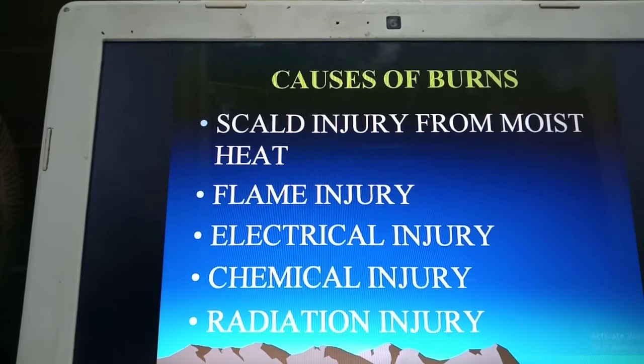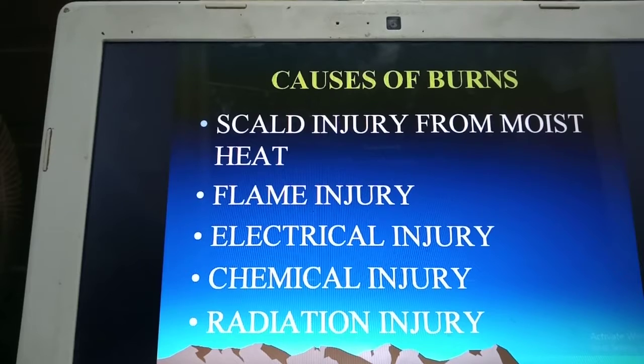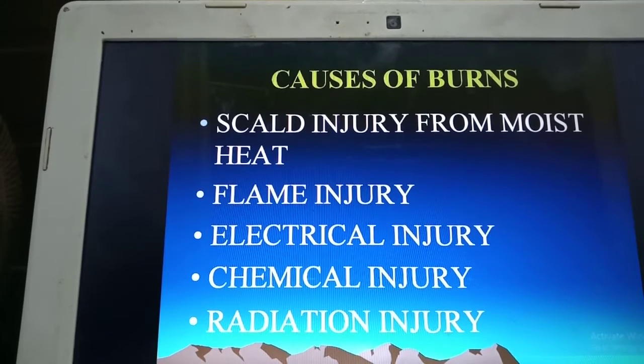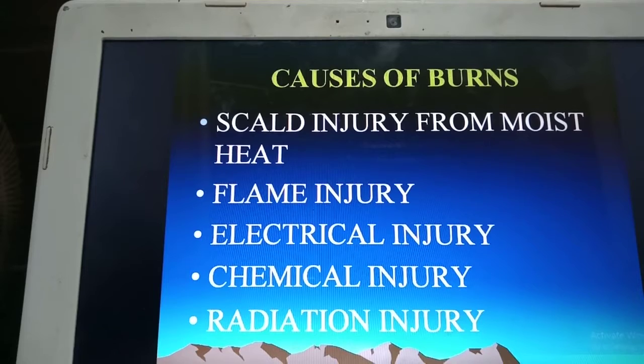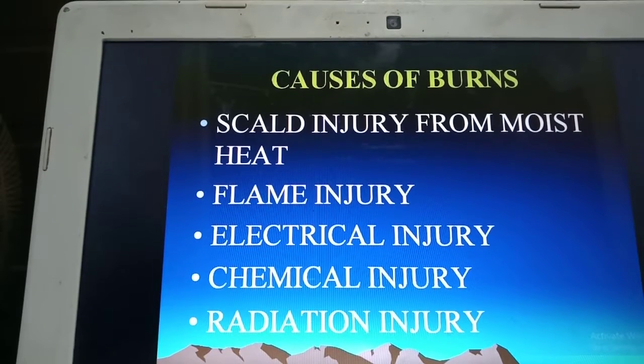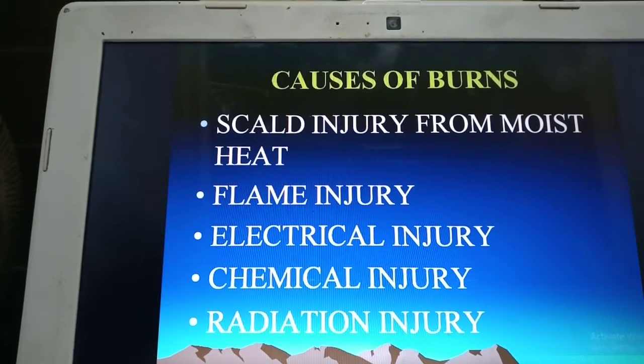The third one is electrical injury. This is also very common among school-age and adolescent children. Electrical injury could be because of electricity, electrical outlets, wrong use of it. So the next one is chemical injury. This is also commonly seen in older children. It could be because of any splash of chemicals onto their eyes, onto their skin.